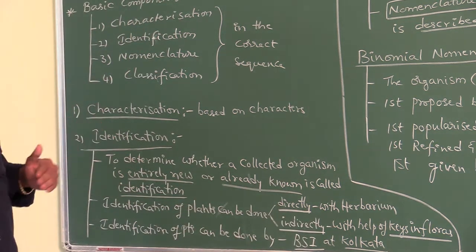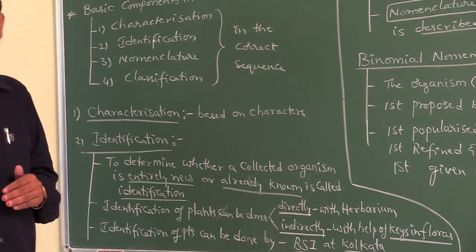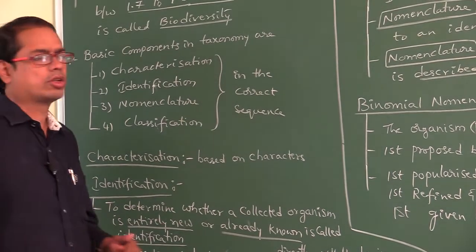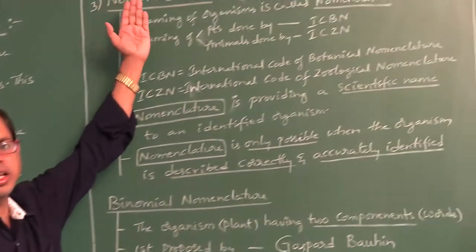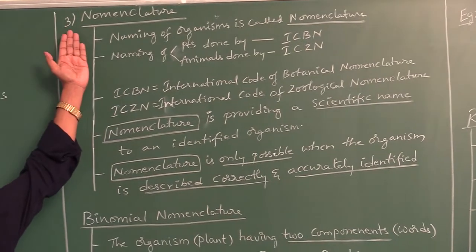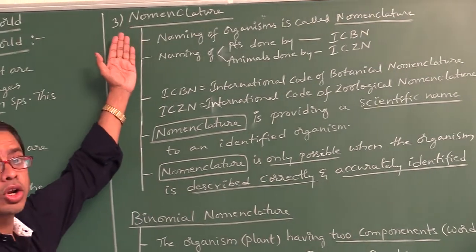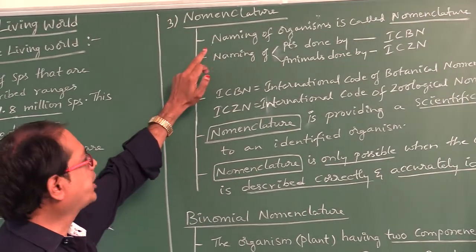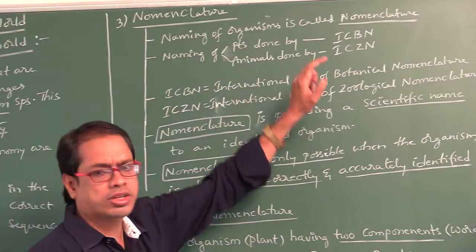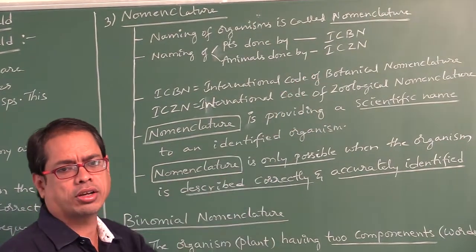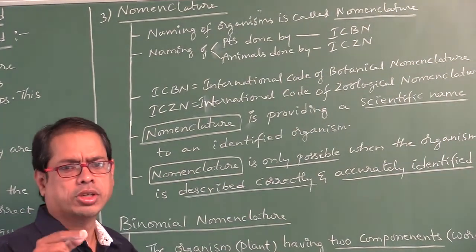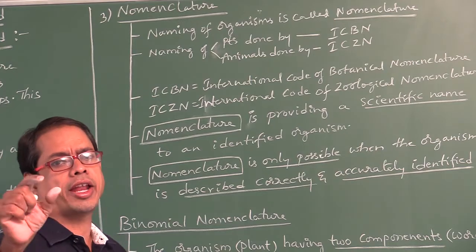After identification, what do we have to do? We have to give the name of that plant. So look here, nomenclature. The third component in taxonomy is nomenclature. Naming of organisms is called nomenclature, whether it is a plant or animal.